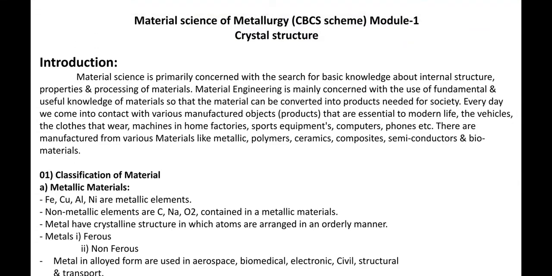So ferrous and non-ferrous. Ferrous material means the materials which contain iron as the main constituent. These are the ferrous materials. Non-ferrous materials, these are the materials which do not contain iron as their main constituent, or sometimes they contain iron in a very small percentage.